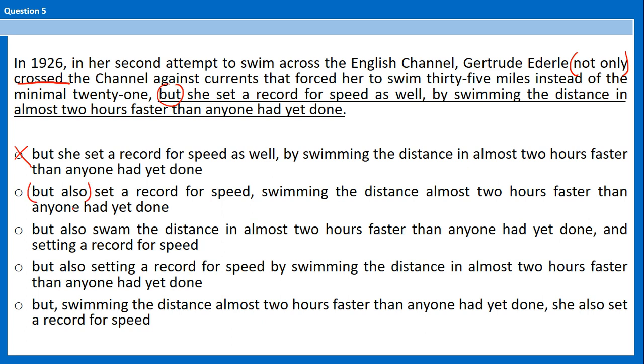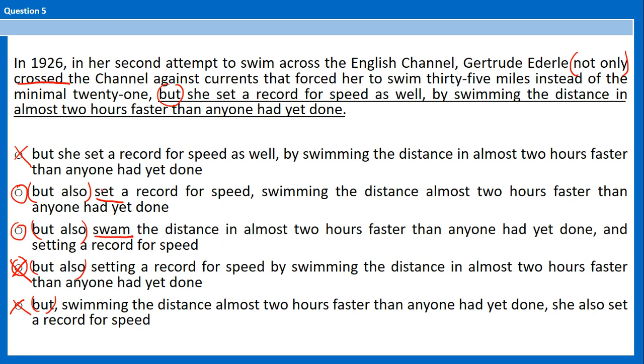Okay, so you have but also here, but also here, but also here, and but. I cannot use but alone. I need but also. So not only cross but also setting is not parallel. So we have two options, but also set versus but also swam.